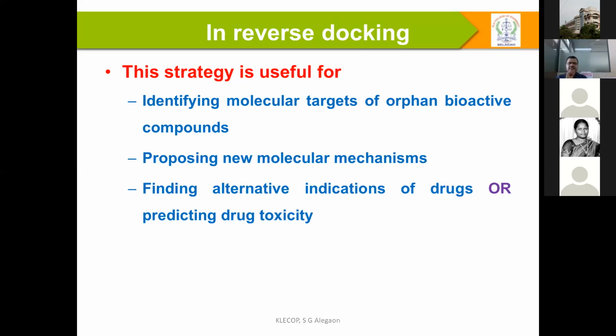Like sildenafil citrate: most of the information we got came from volunteers. If it had been done with reverse docking, we might have taken this information from the computer rather than from volunteers. And also in inverse docking, the prediction of toxicity plays an important role.